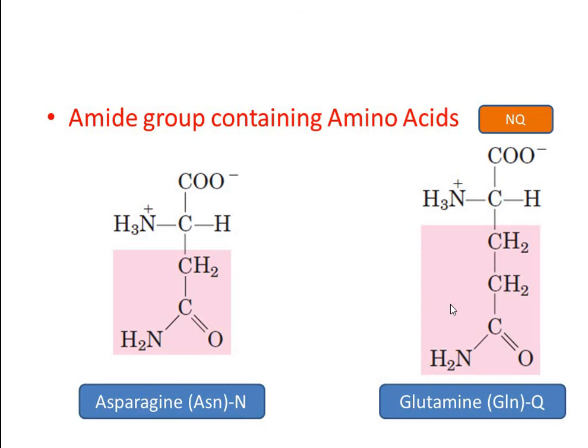The second structure is very similar to glutamic acid. Again, there is a difference of only a carboxylic group and an amide group between glutamic acid and glutamine. Glutamine can be represented by the 3-letter abbreviation GLN and the 1-letter abbreviation Q. So these amino acids can be remembered by the letters E and Q.